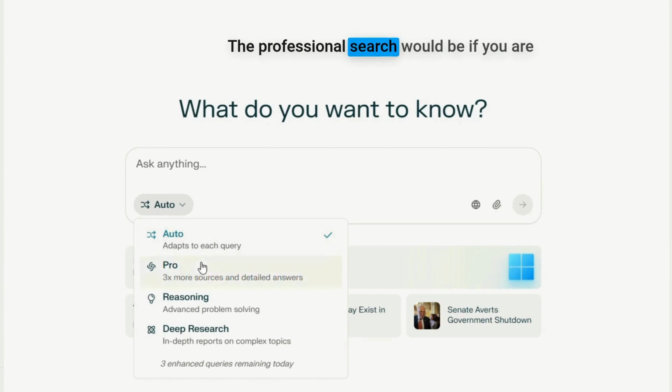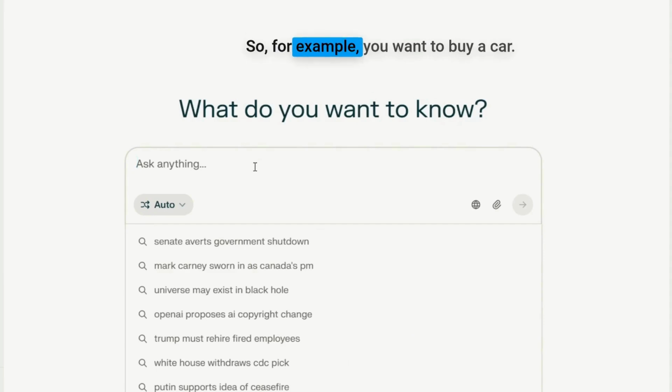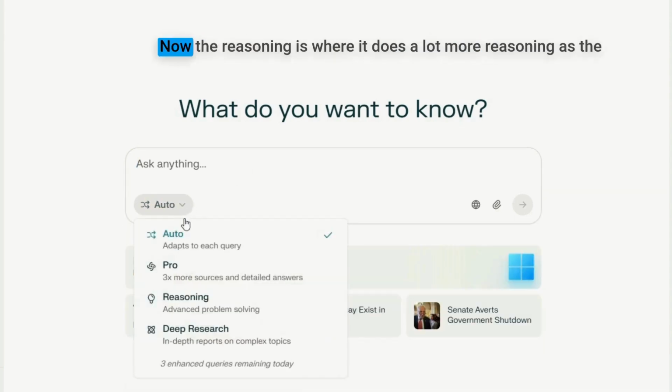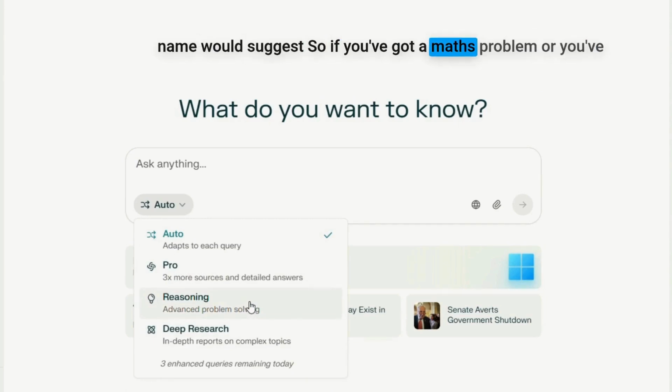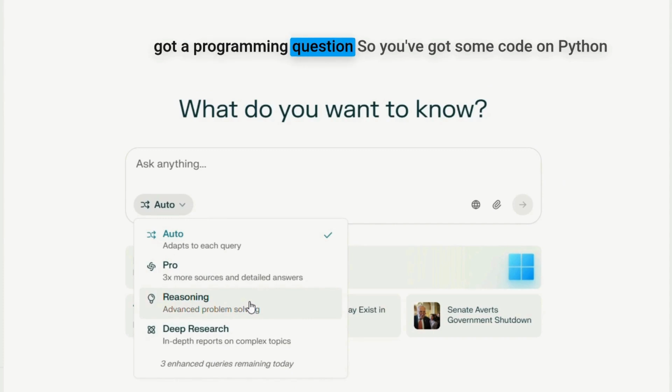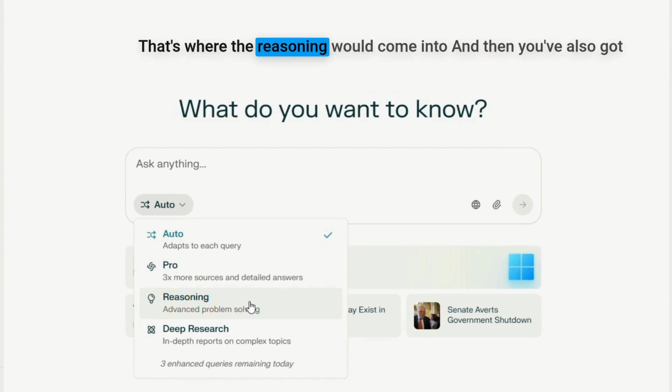The professional search would be if you are doing things that need a lot more research. So for example, you want to buy a car, or you want to find out what would be the best book to buy on a particular topic. That's where the professional search would come in. At the same time, you have also got the reasoning. The reasoning is where it does a lot more reasoning, as the name would suggest. So if you've got a maths problem or you've got a programming question, say you've got some code in Python and you want to find out if the code is correct or to correct it, that's where you would go to reasoning. Or you're doing a puzzle, that's where the reasoning would come into play.